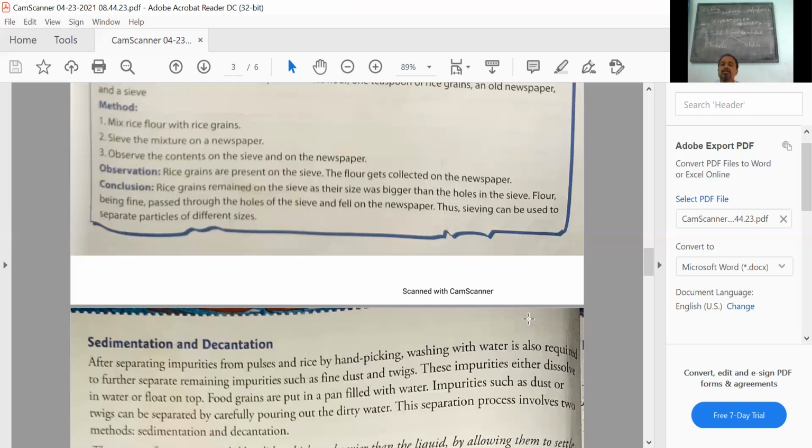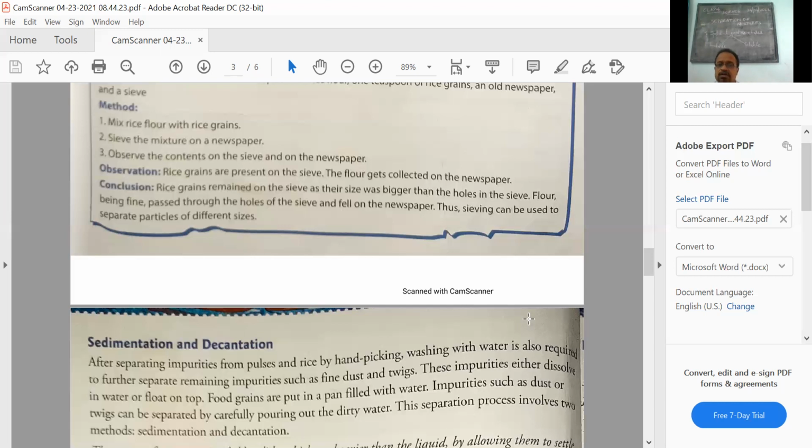sedimentation. Now decantation means the removal of the sediment and the clean liquid separately without disturbing the sediment, that is, without allowing the sediment to come in contact with the clean liquid. It is done carefully without shaking. That process is called decantation. These are two terms. Now I'm reading about it.